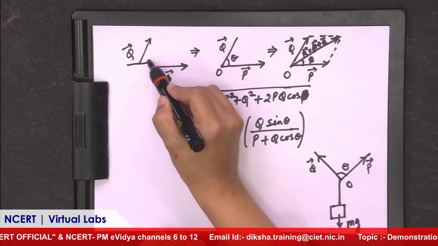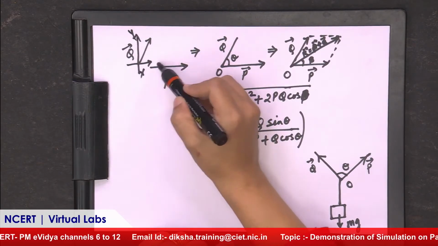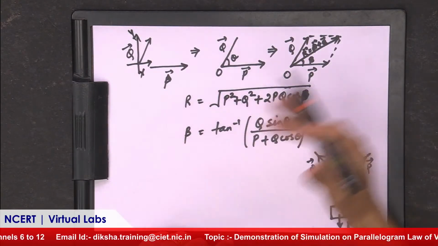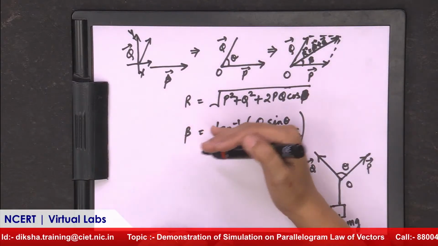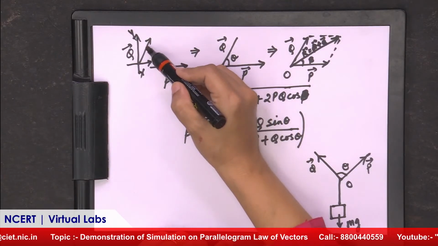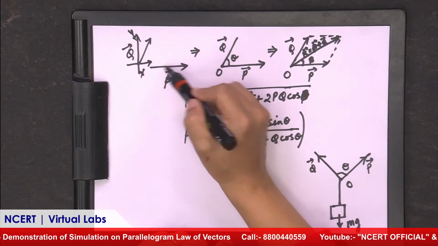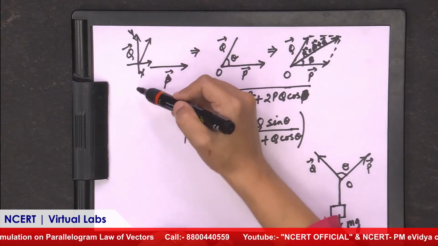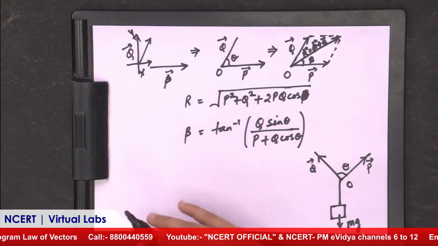We have to resolve it along the x-axis and along the y-axis. It has two components, one along the x-axis and one along the y-axis. One way is that we resolve all these components and then add as per the direction. Suppose P is along the x-axis and the component of the q vector, qx, is also along the x-axis. We can add both of these because they have the same direction, and all the vectors along the y-axis we can add as well. So this is a little bit lengthy